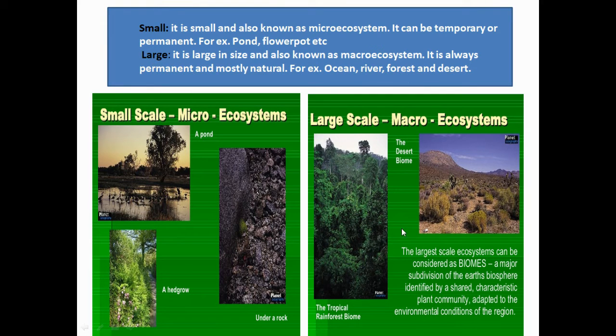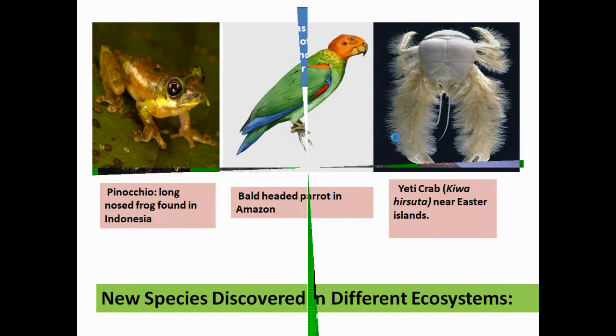So these are different types of ecosystem, and the largest ecosystem is the biome, a major subdivision of earth's biosphere which is identified by a shared characteristic plant community adapted to the environmental condition of the region. They are known as biomes. So various biomes are macro ecosystems or large scale ecosystems.